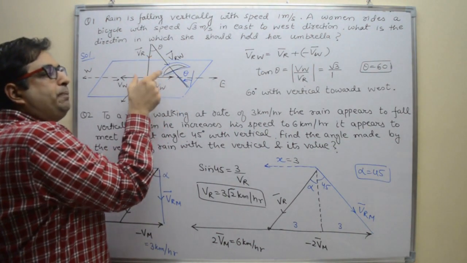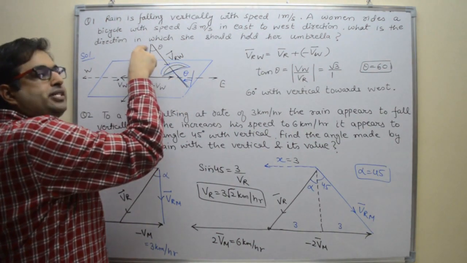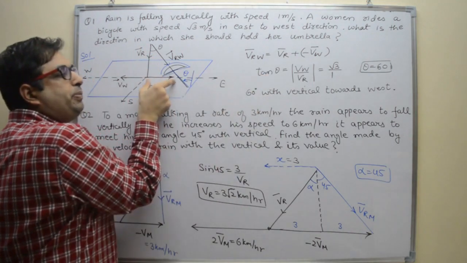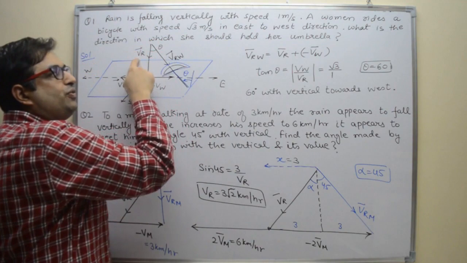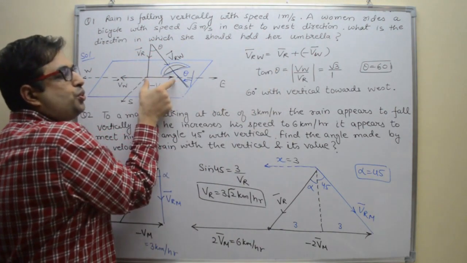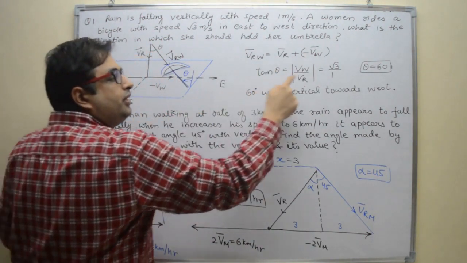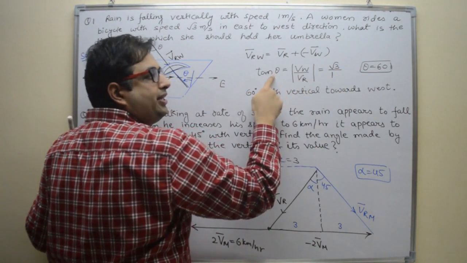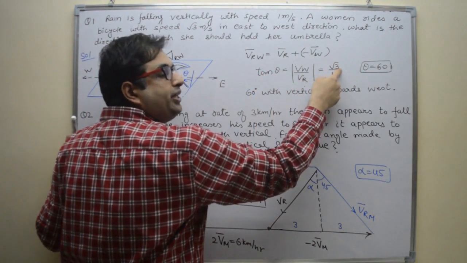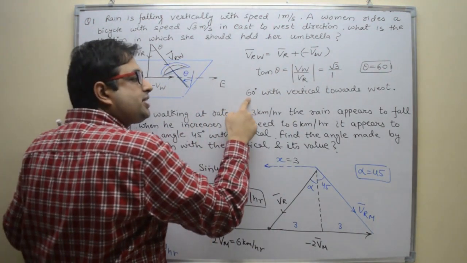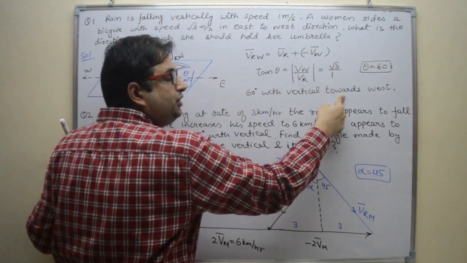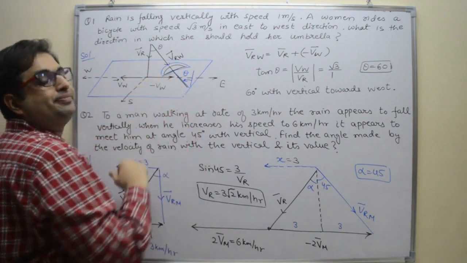Tan theta is perpendicular upon base. What is perpendicular? Velocity of woman. What is base? Velocity of rain. So root 3 divided by 1 is tan theta. That means tan theta is root 3, theta is 60 degree. So our answer is 60 degree with vertical towards west direction.